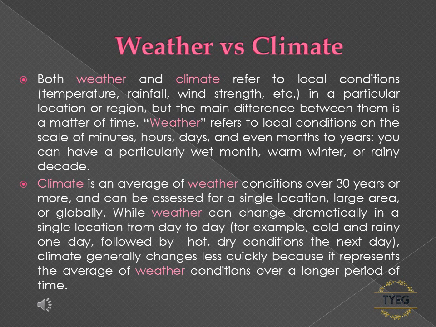Climate is an average of weather conditions over 30 years or more, and can be assessed for a single location, large area, or globally. While weather can change dramatically in a single location from day to day, for example, cold and rainy one day, followed by hot, dry conditions the next day, climate generally changes less quickly because it represents the average of weather conditions over a longer period of time.